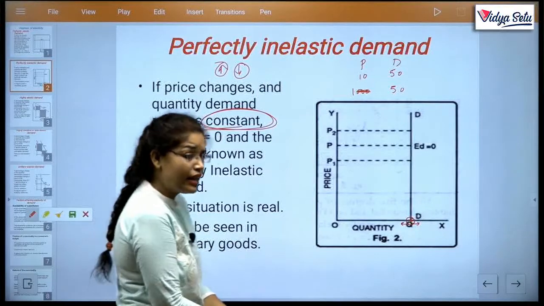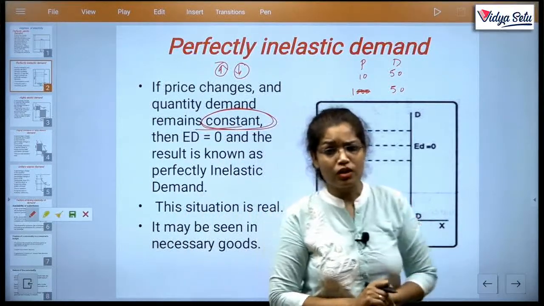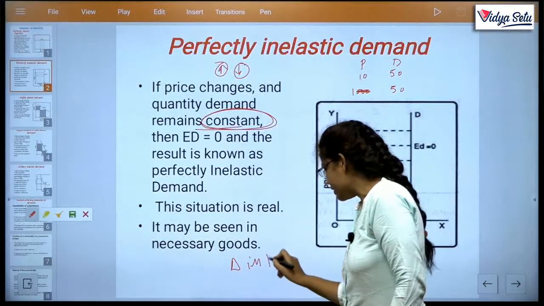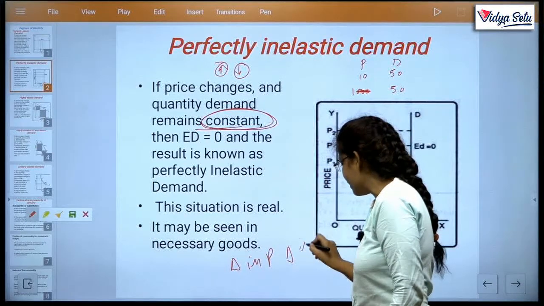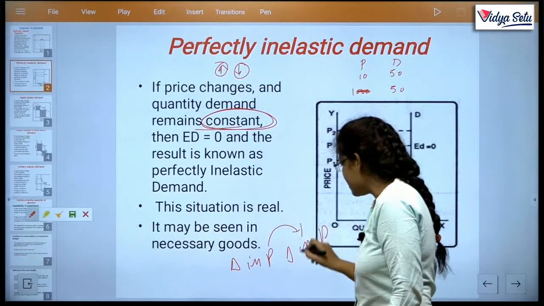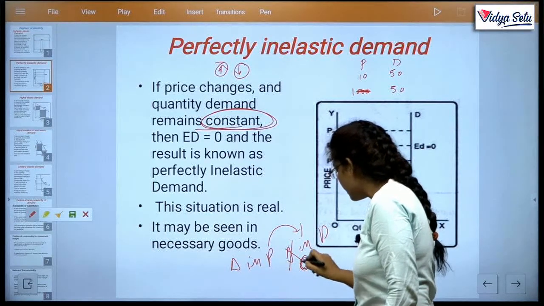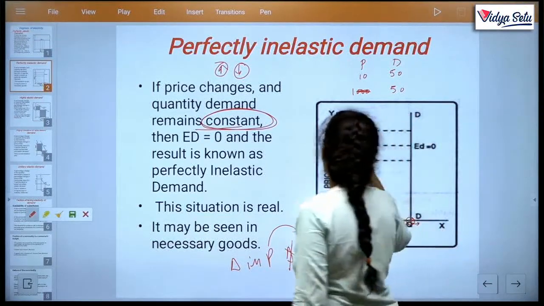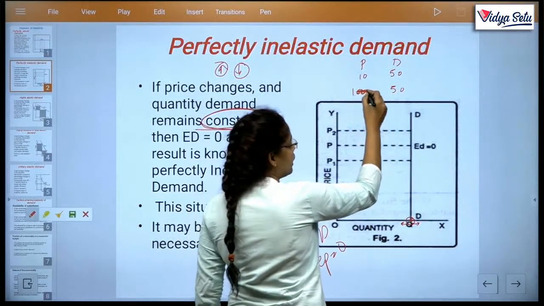Why is EP equal to 0? Because we calculate the effect of change in price on change in demand. But if demand has no change, there is 0 change, the elasticity will be 0 also. So this is the practical situation.